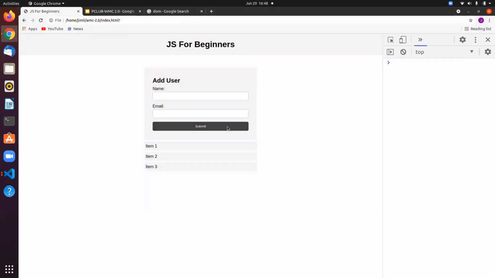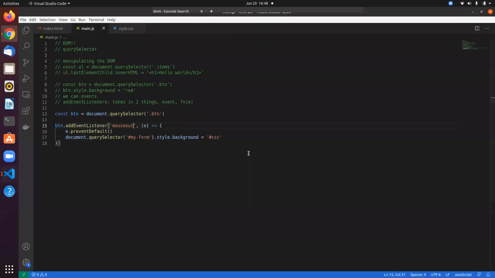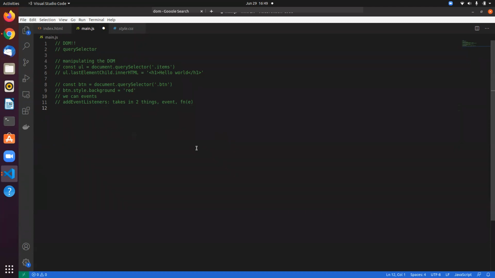I move my mouse out, and it changes. A lot of events are provided by default by JavaScript, you can look them up and basically do anything. It's up to your creativity to make your website interactive. So now you know about event listeners, and I think this is about it for the DOM.